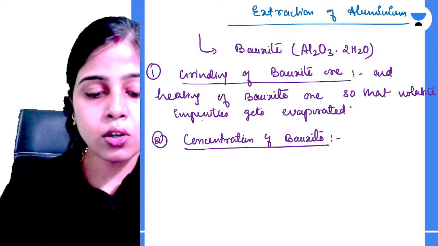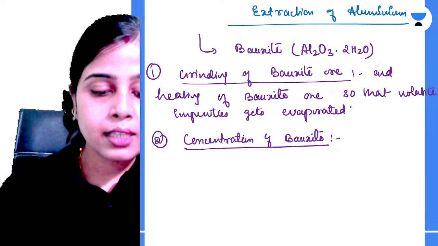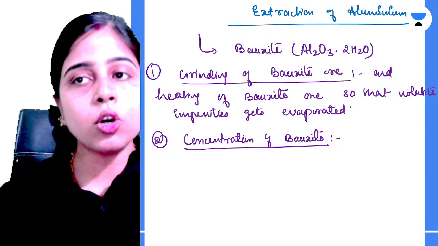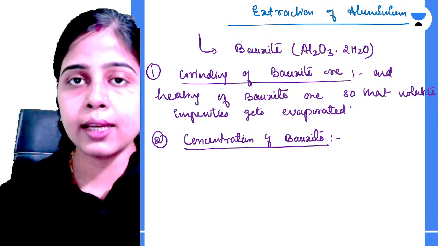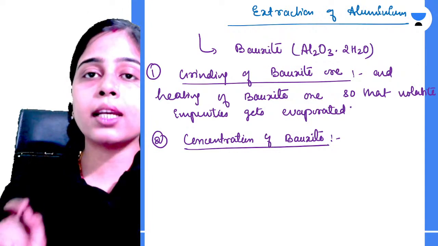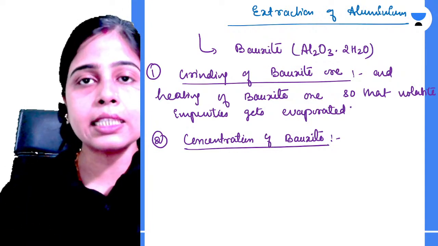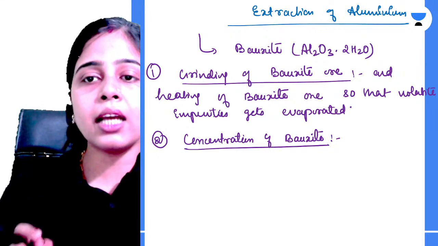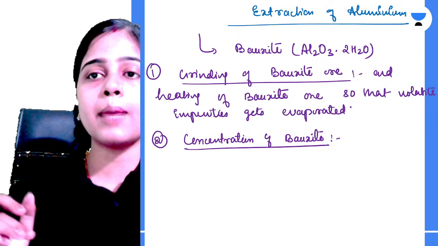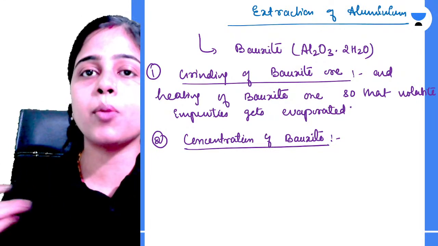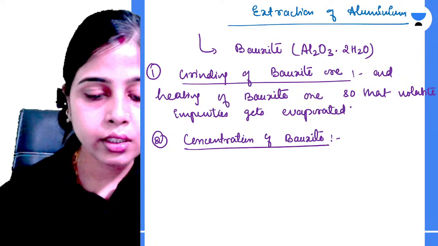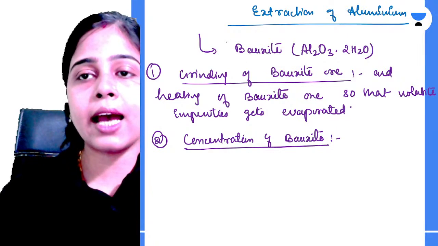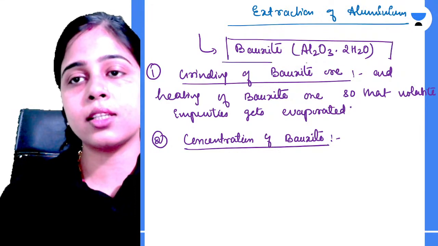Bauxite is an ore of aluminium from which you can extract aluminium very easily and profitably, and we are studying here the steps of extraction of aluminium from the bauxite ore. The formula for bauxite I have already written here. You can see over here.